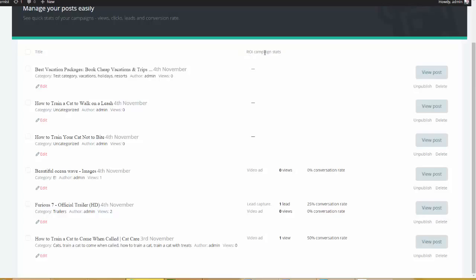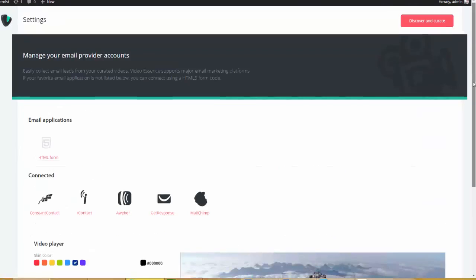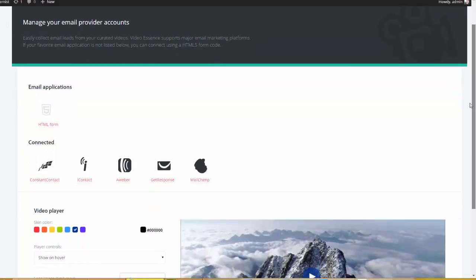So if you set up 5 ROI campaigns, you're going to have 5 different statistics for each video. Okay. And you can come over here, you can delete it, you can unpublish it, you can view the post, you can come over here and you can actually edit the campaign as well. Also, if we come over here to settings, this is where the API integration was happening with the autoresponder. So you see that we have Constant Contact, iContact, AWeber, GetResponse, MailChimp, but you can also just come over here and paste in your HTML form as well if the autoresponder of your choice is not listed.